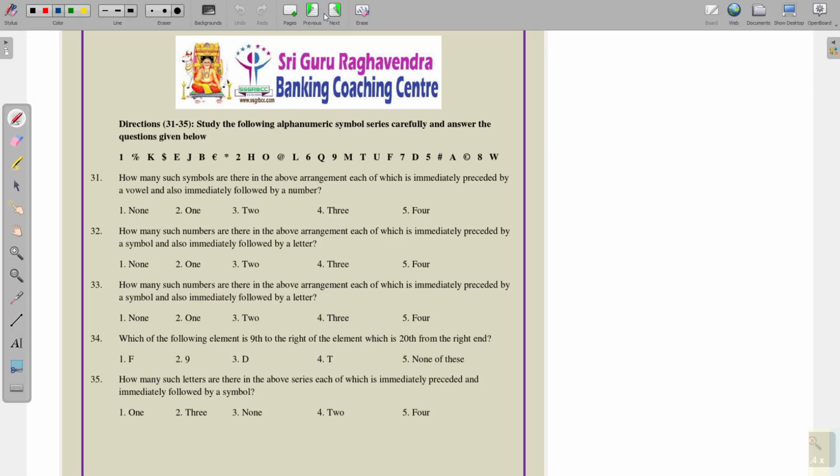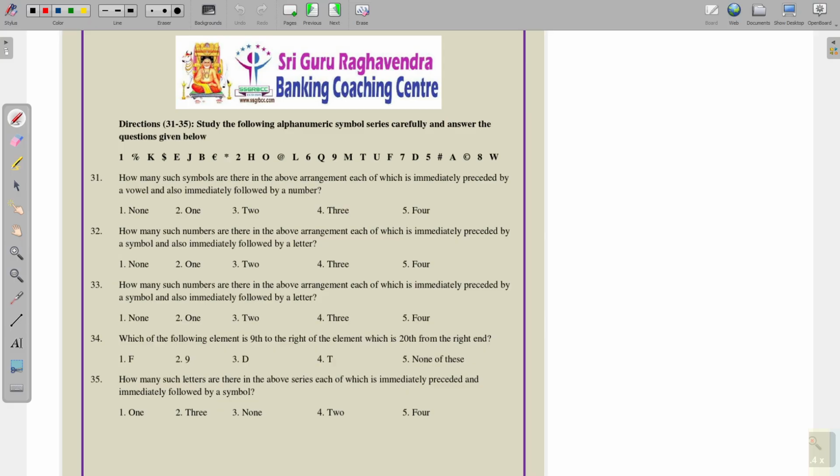And next, see the next questions 31 to 35, very important modalities. Study the information on the alphanumeric symbol series carefully and answer the questions given below. We have a series starting with 1 and ending with W. In this series we have some letters, some symbols and some numbers also.